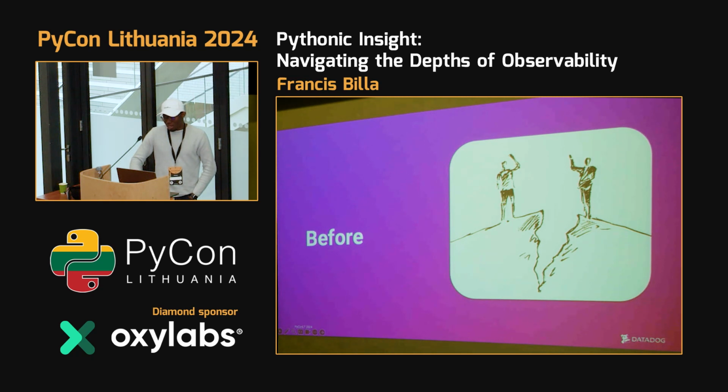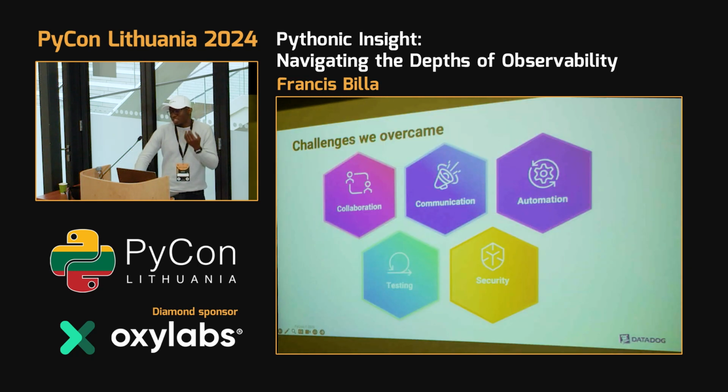So here, I really want us to focus on the gap that observability has tended to close when it comes to the engineering department, the security department, the business department, and also the product department. That's what I really want us to focus on here. So you can see that observability has enabled collaboration between these different entities within a company, or these different entities in an engineering process.